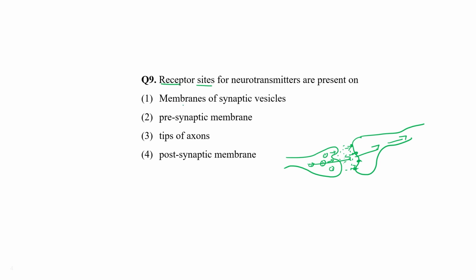So receptor sites for neurotransmitters are present on the postsynaptic membrane. This is the presynaptic membrane. Clear? So choice number 4 would be the correct answer of this question.